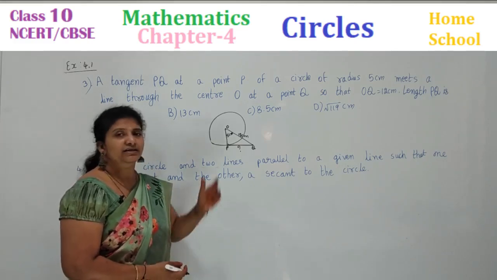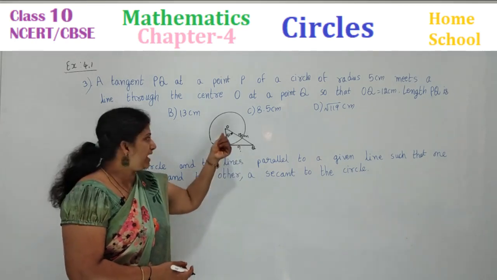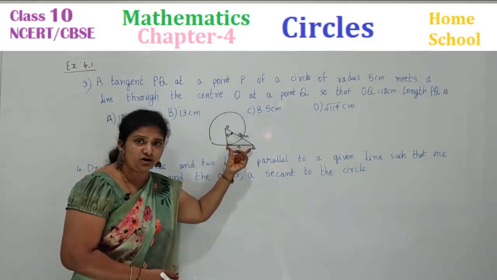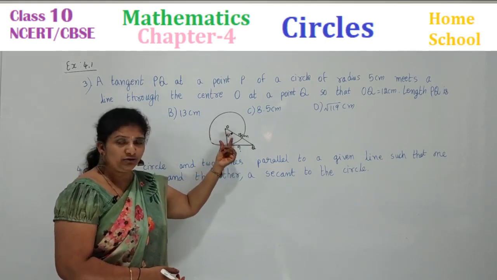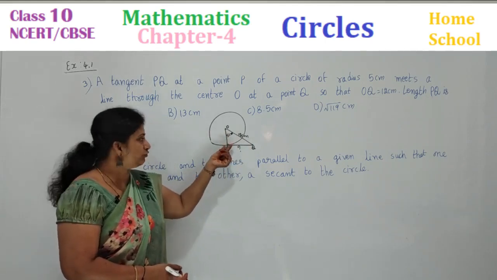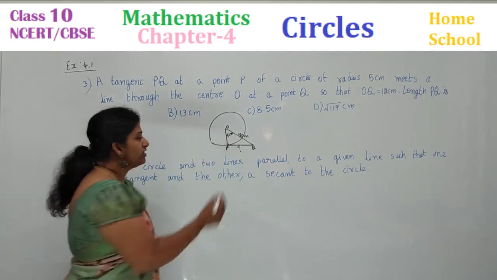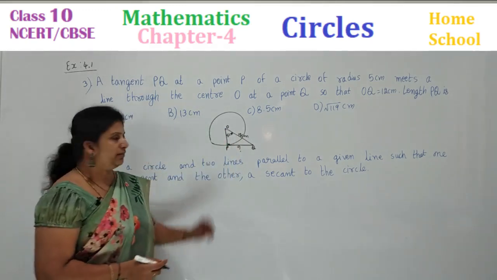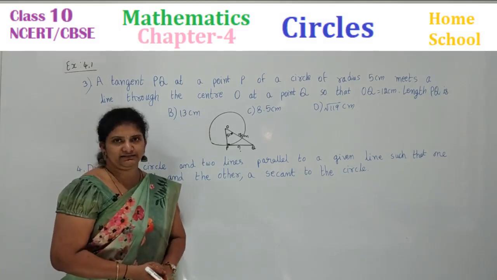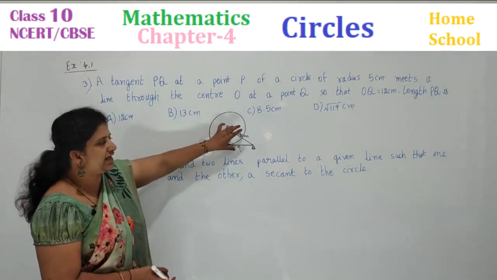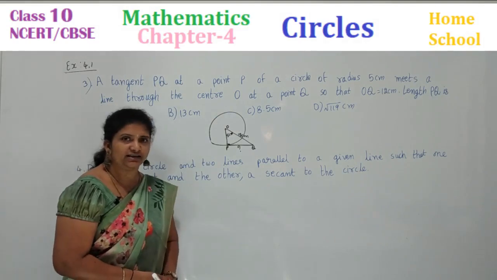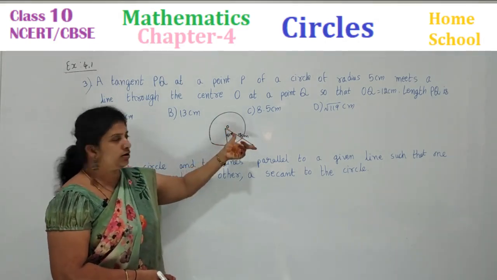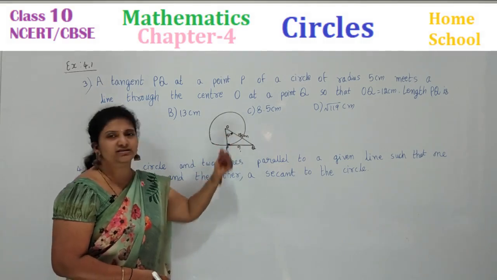How, children? Tangent is always perpendicular to the radius of a circle through the point of contact. So according to that, I have written here perpendicular. Perpendicular means 90 degrees. Then only this triangle, observe children, which type of a triangle is it? Right angle triangle. OQ is the hypotenuse and these two are the sides.